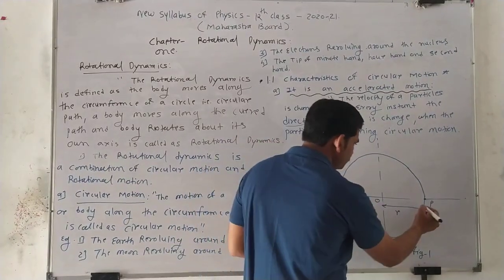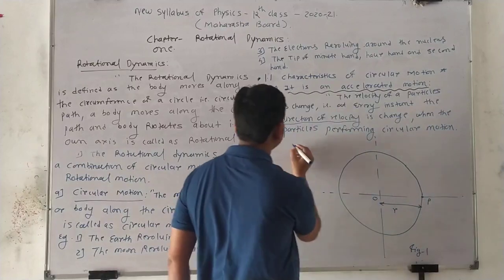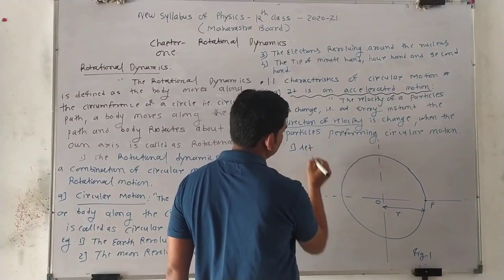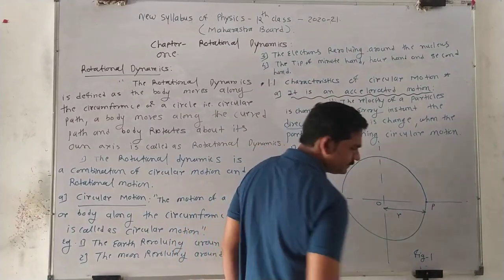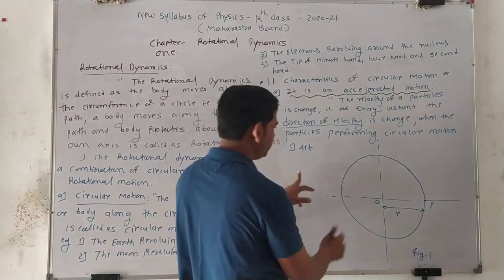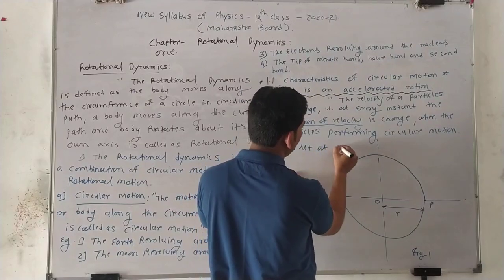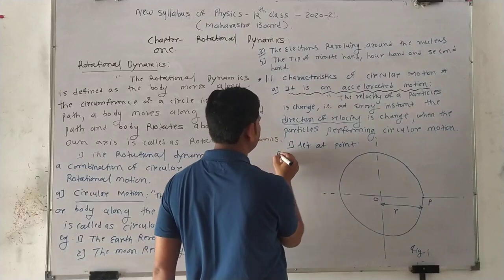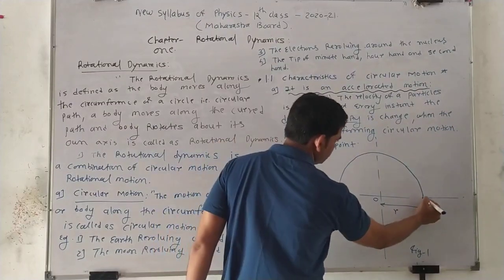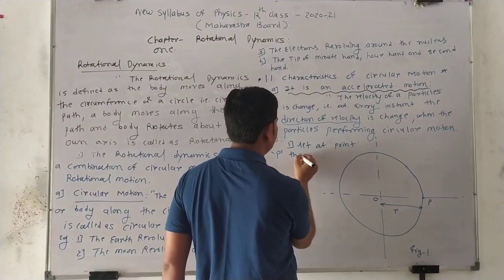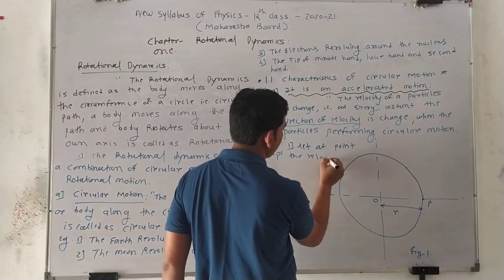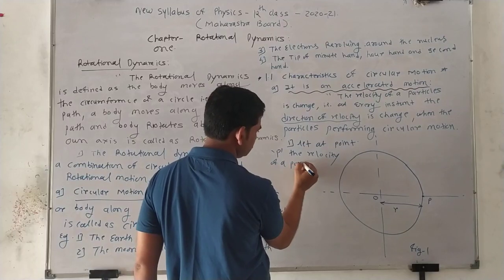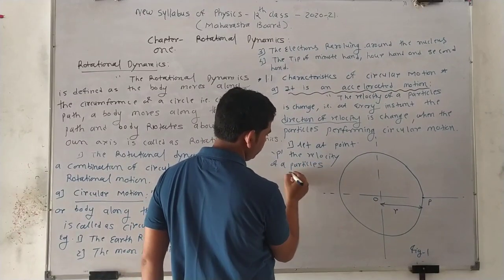So students, suppose at this position the velocity of the particle is v. Let at point P the velocity of the particle be v1.